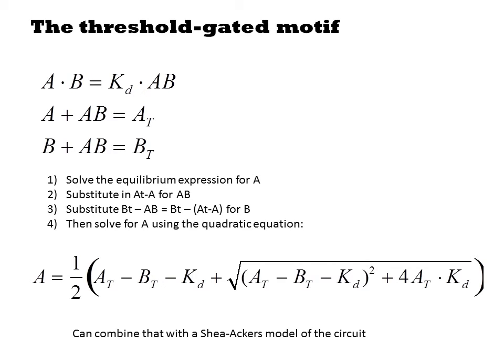So this is an expression for free A. In Shea-Ackers, we describe the fraction of the promoters active for transcription as KAA over 1 plus KAA. So we could substitute this expression for A into that, and we get an appropriate model for the system. That would be all correct, but it would be pretty ugly. That derivation will deal with the edge cases where the binding interactions are moderate in strength, but we're going to make a simplification to make the math look easier.